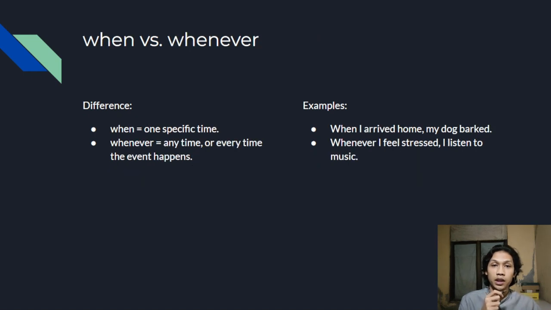Difference between when and whenever. When refers to one specific time. For example, when I arrived, my dog barked. Whenever means any time or every time something happens. For example, whenever I feel stressed, I listen to music.